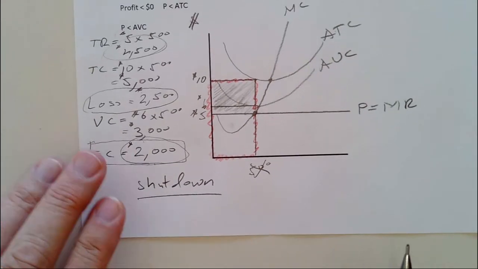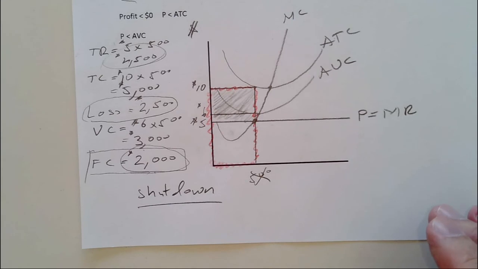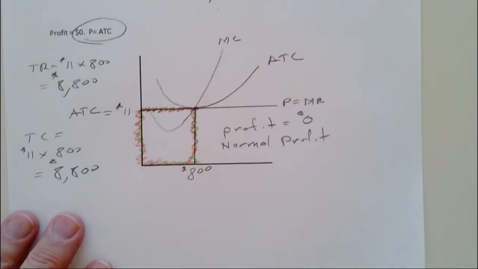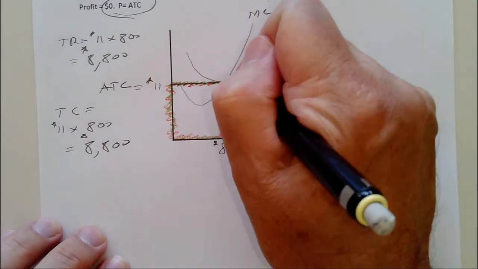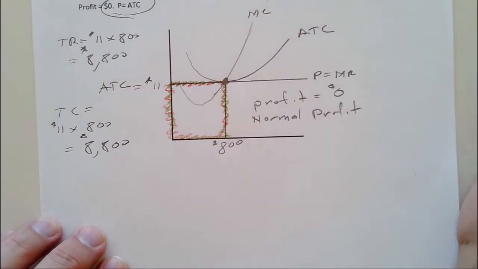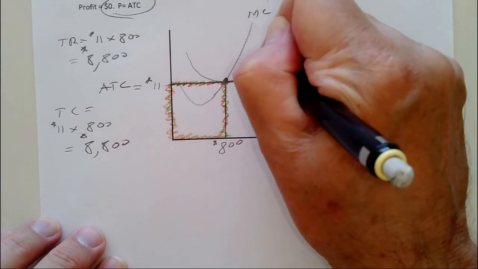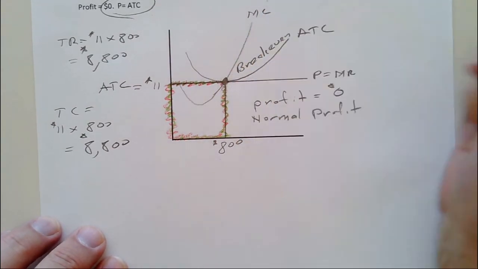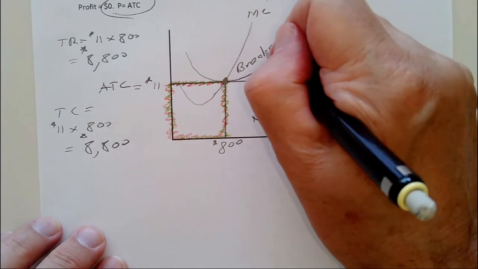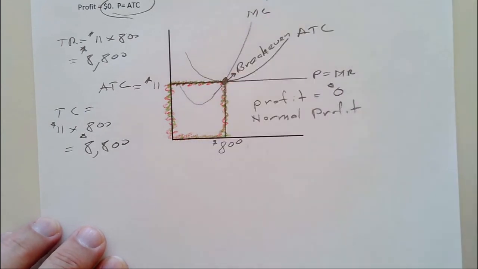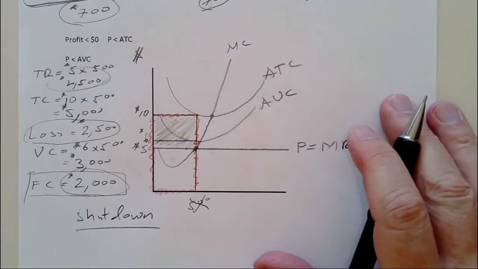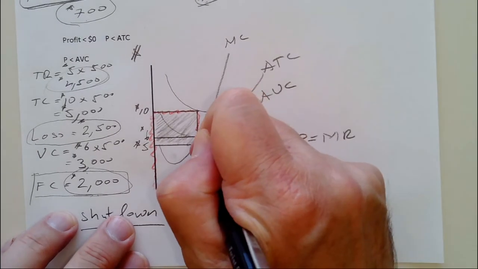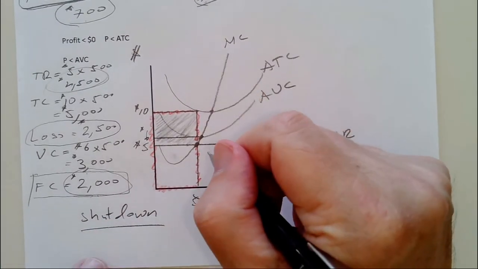Now I didn't talk about two different points that economists talk about. One point is called the break-even point, and that's when we have normal profit. So at the bottom of the average total cost curve is what economists call your break-even point. That's where we have total revenue exactly equal to our total cost. Above that, we make positive profit. Below that, we have economic loss, negative profit. And the other point is where we shut down, and that's at the bottom of the average variable cost curve right there. If price is below that, we shut down. This would be our shutdown point.